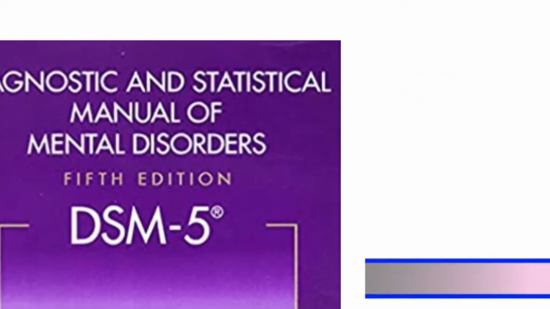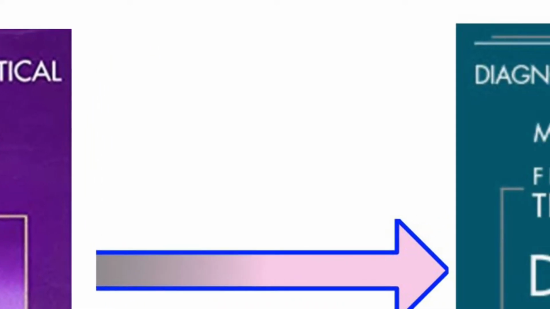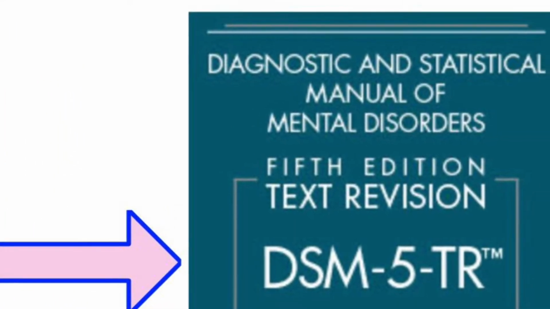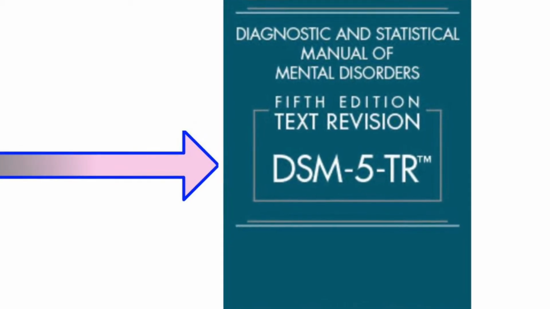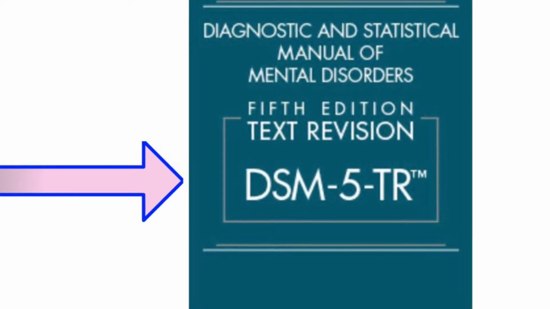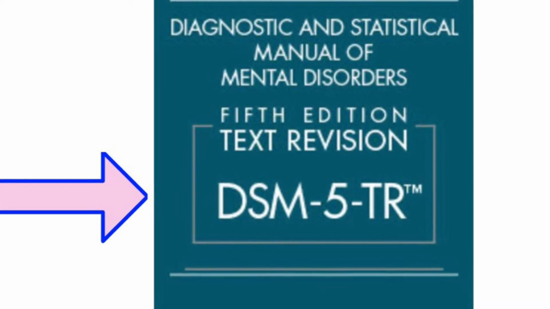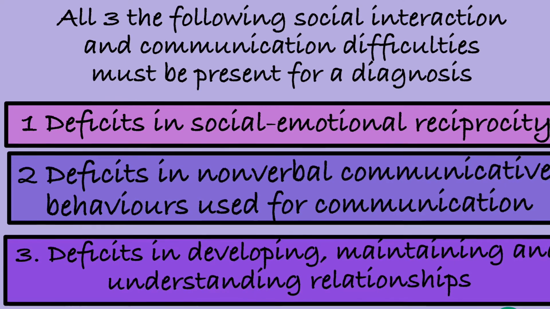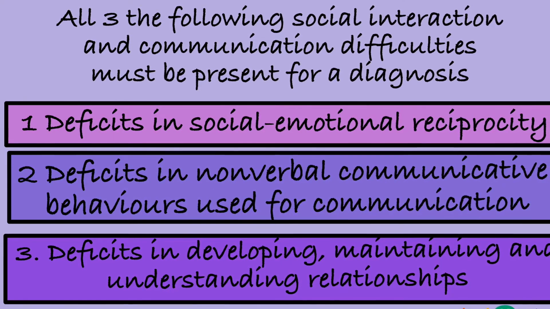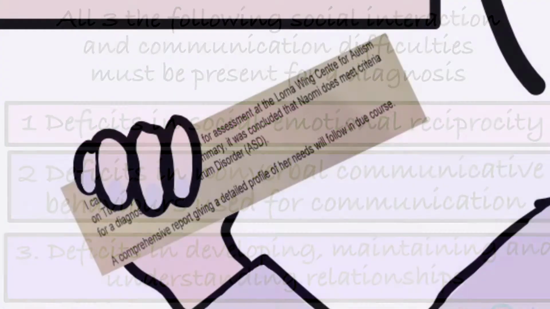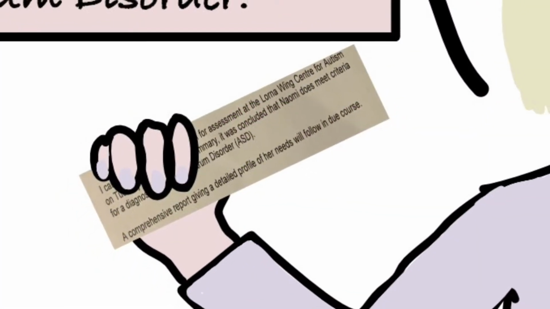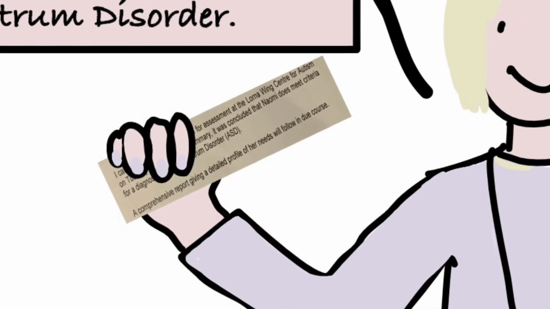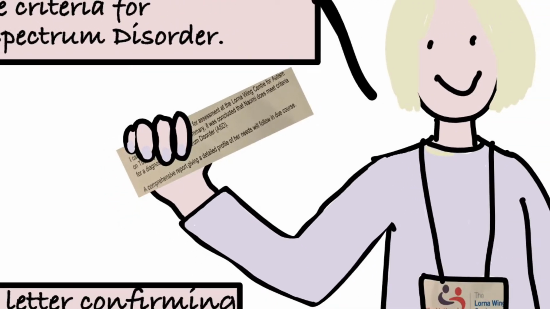The American Psychiatric Association has recently revised the DSM-5. The revised version is called DSM-5-TR, where the TR stands for text revision. In terms of the criteria for autism, this largely remains the same, but they have clarified how the reference text defines autism to make it clearer. Specifically, it states that all of the criteria in Section A must be present, not just one. It is our understanding that clinicians were already only giving a diagnosis when all the criteria were being met in any case. So this revision is just clarifying what professionals were already doing.